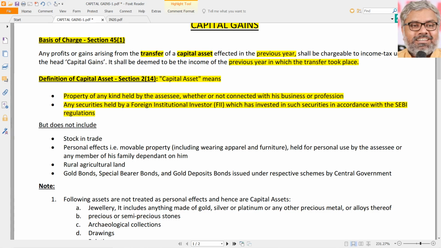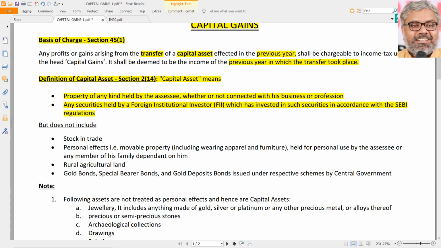Like that somebody would have told. So they wanted to just keep everybody under control. So they said, without having any confusion, so as to clarify, even the securities which are held by the foreign institutional investors are also capital assets.